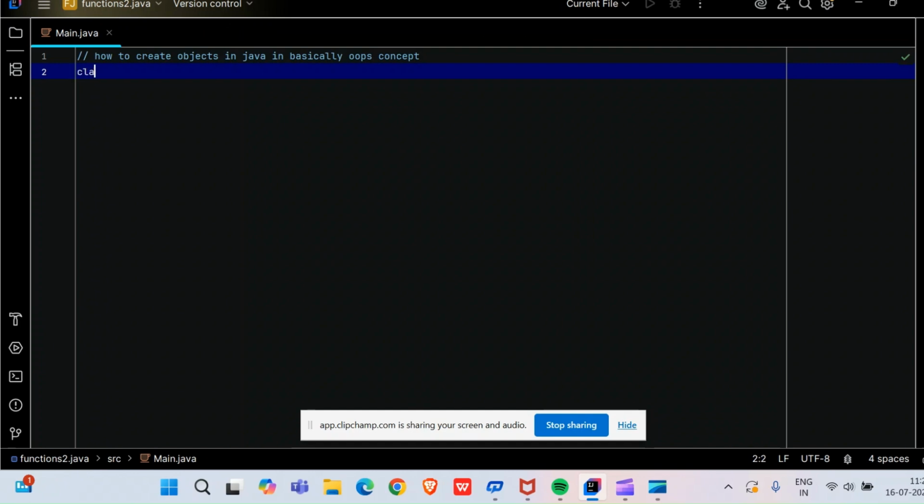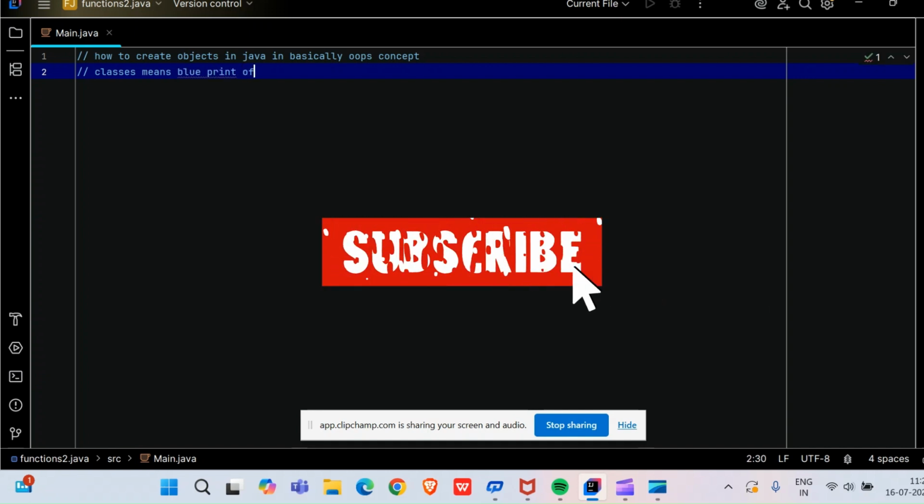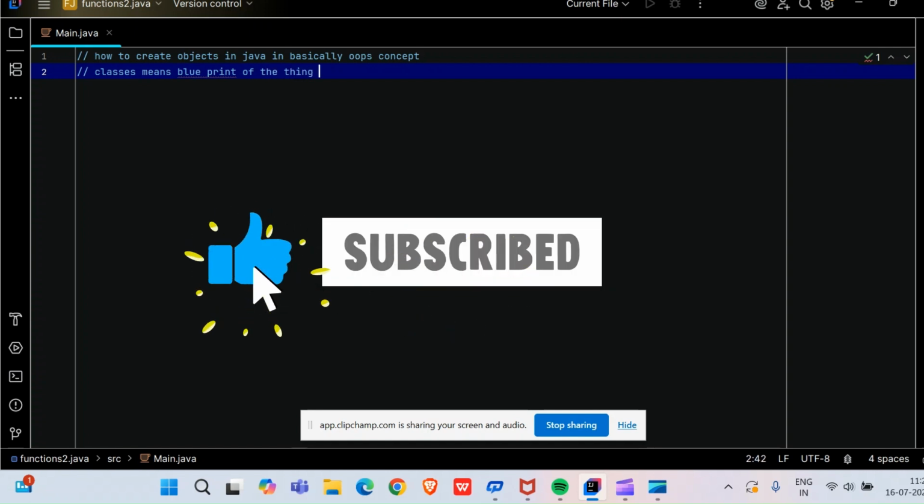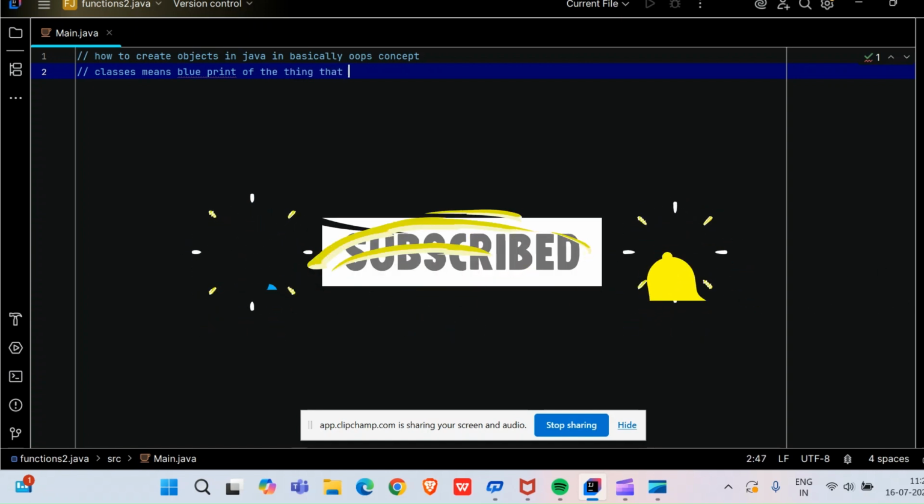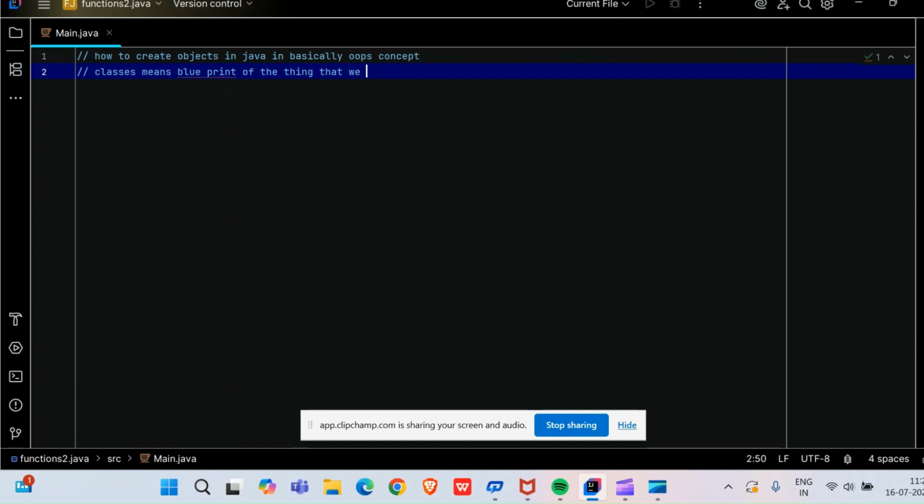Firstly, friends, I will show you the execution of how to create classes inside the Java program. What is the meaning of classes? Classes means blueprint. Let me write here. Classes means blueprint of the thing that we want to make.